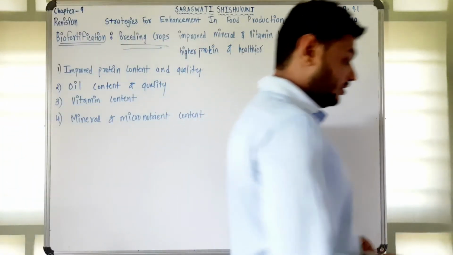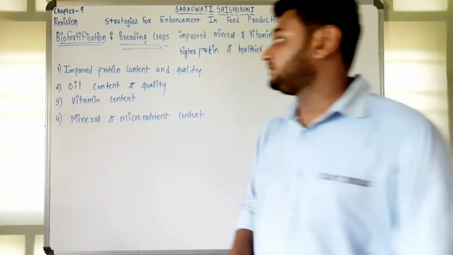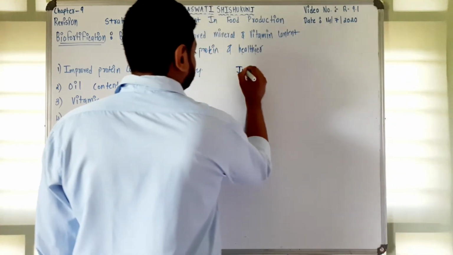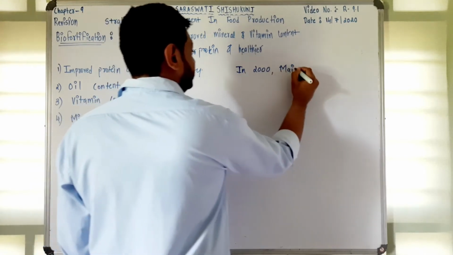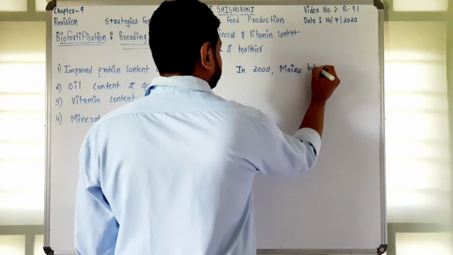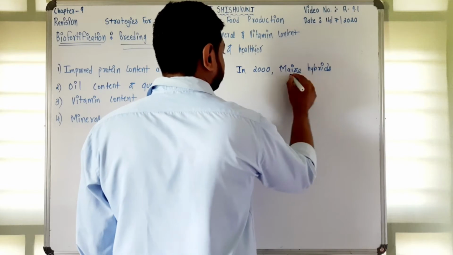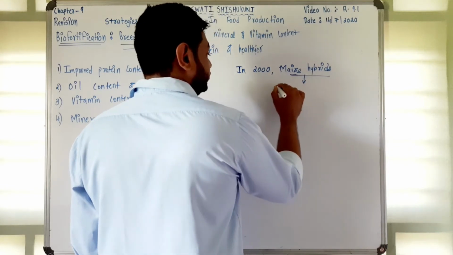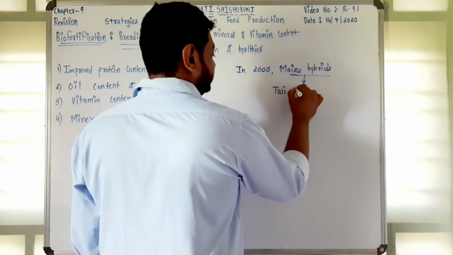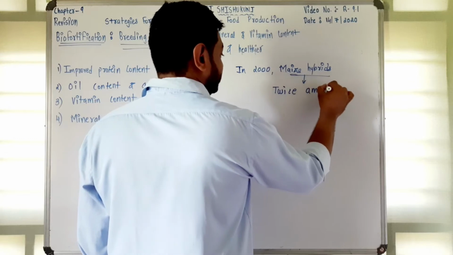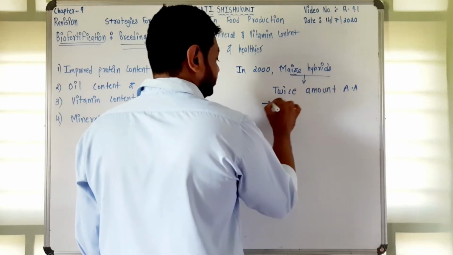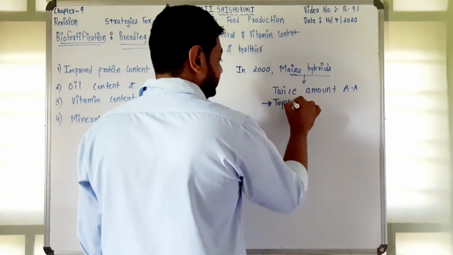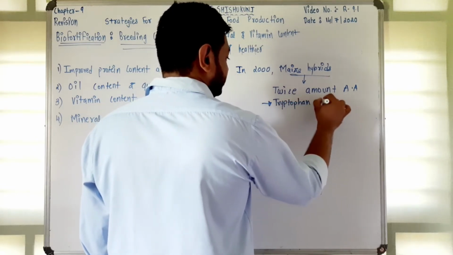We have already achieved success in this. In the year 2000, a maize hybrid was made which has twice the amount of amino acids like tryptophan and lysine.